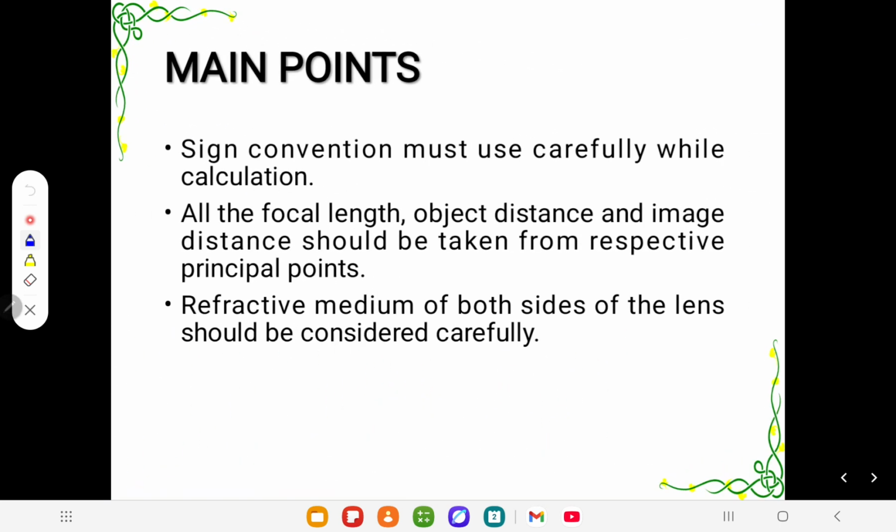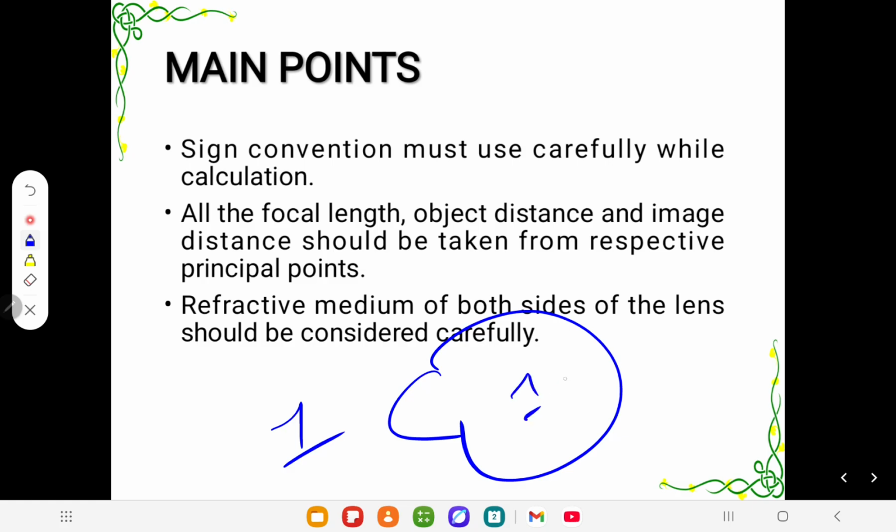So till now, the main points of the presentation, as in my previous videos: the sign convention must be used carefully during calculation. All focal length, object distance and image distance should be taken from the principal plane if it is a thick lens. The refractive media on both sides of the lens should be considered carefully, because the eye is a medium where one side is 1 and the other side is 1.33.